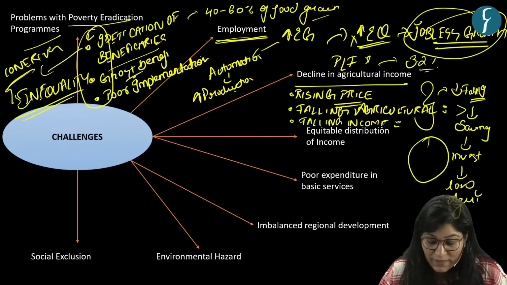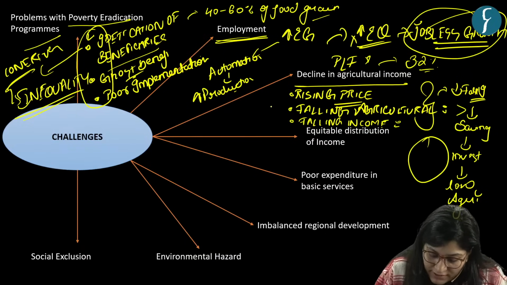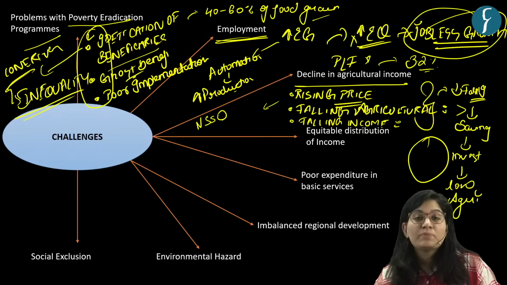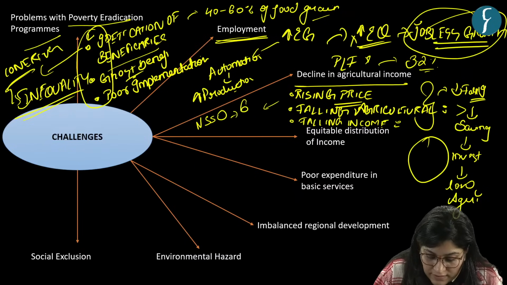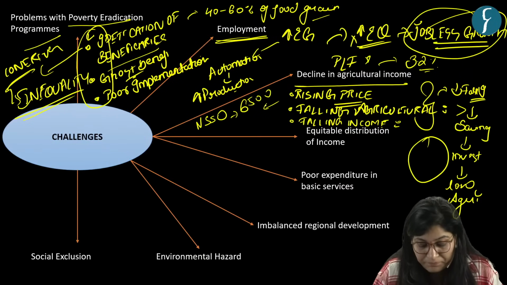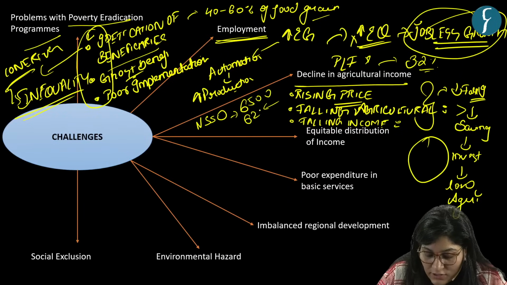So that is why NSSO came with a fact here, that the average monthly income of an agricultural household is around 6,500, whereas monthly expenditure is around 6,250.